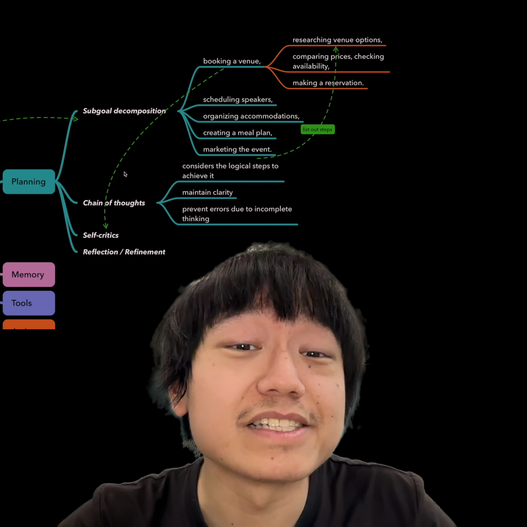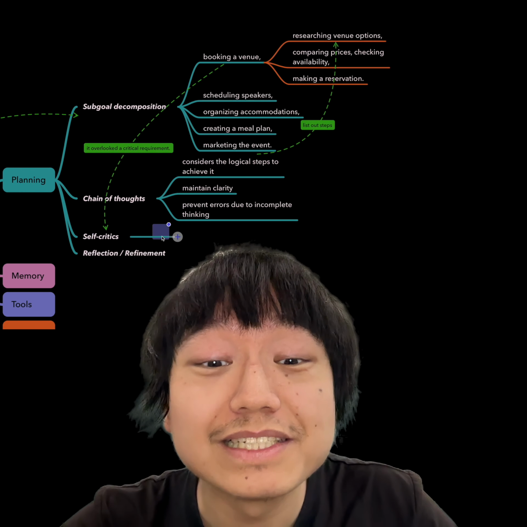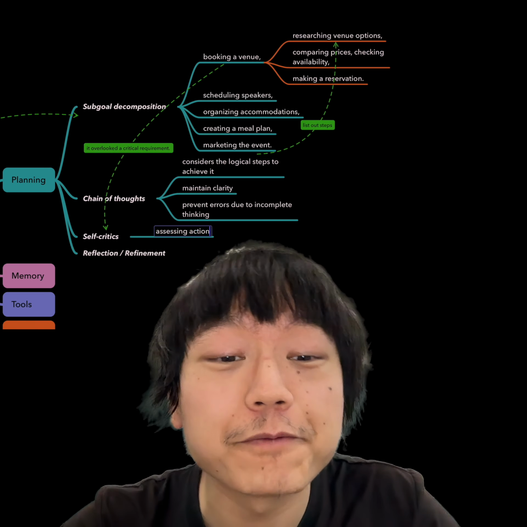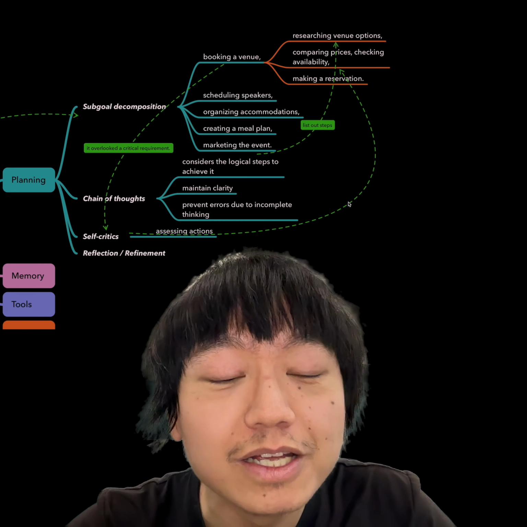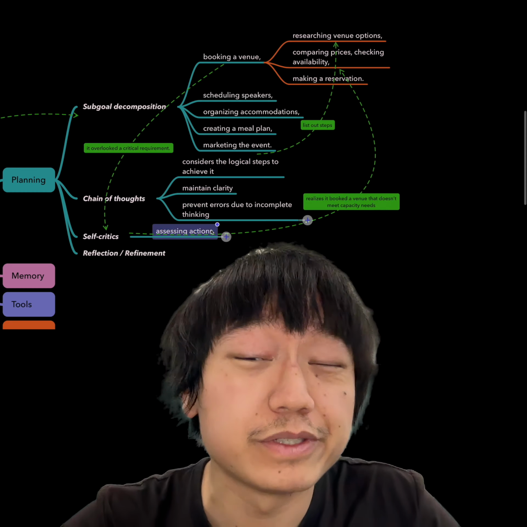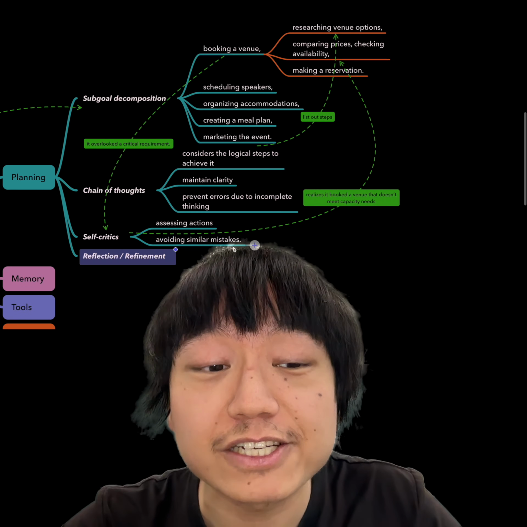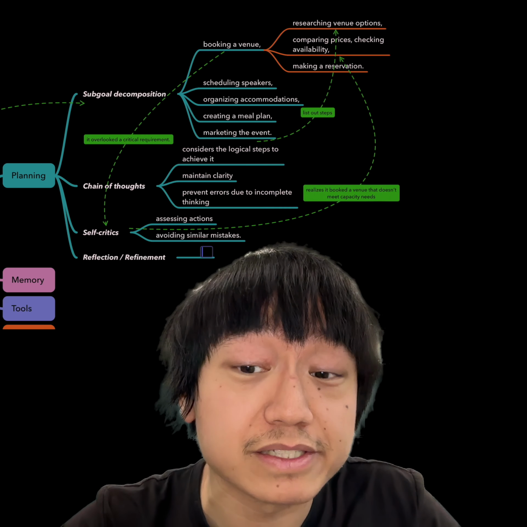The third planning component is self-criticism. If the agent realizes it booked a venue that doesn't meet the capacity needs, then it critiques its decision, noting that it overlooked a critical requirement. This ability to self-criticize is very crucial in assessing actions and avoiding similar mistakes.